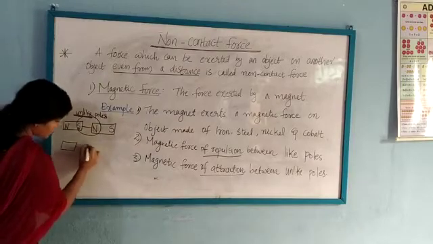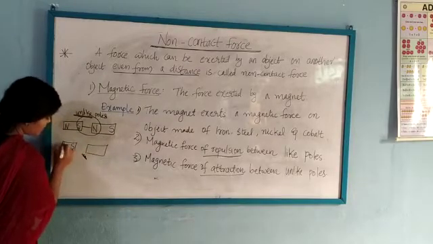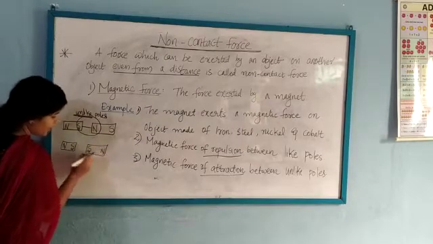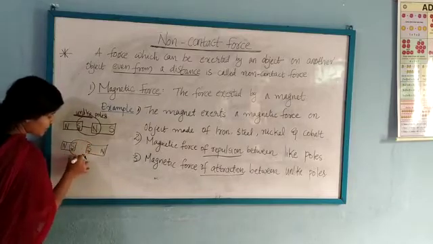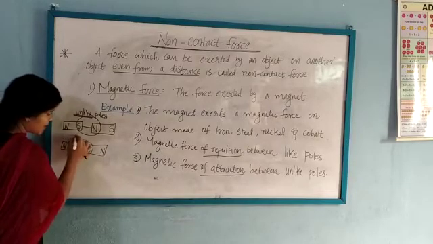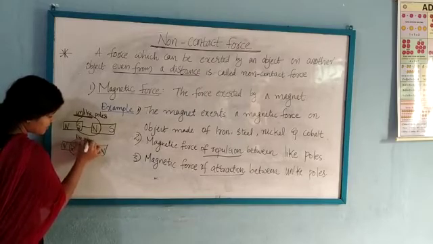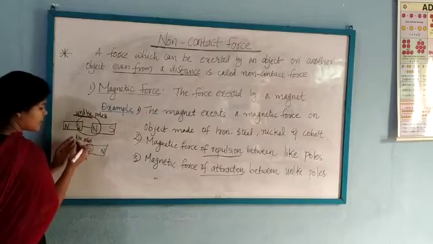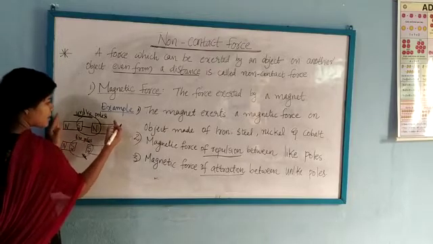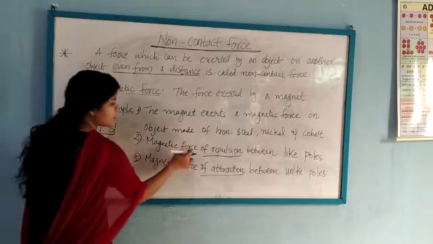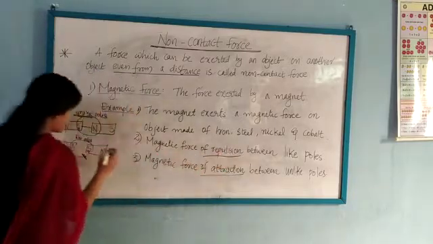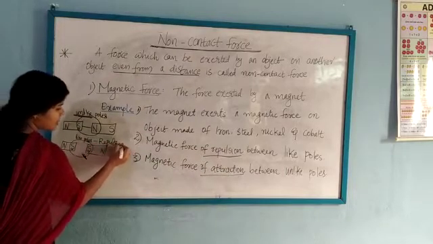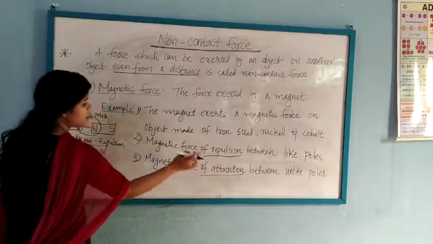Another one: this is the south pole, this is the north pole, this is the south pole of the second magnet, this is the north pole. Here you can see two like poles, or similar poles. We know that like poles repel each other, while unlike poles attract. So there is magnetic force of repulsion between like poles, and magnetic force of attraction between unlike poles.